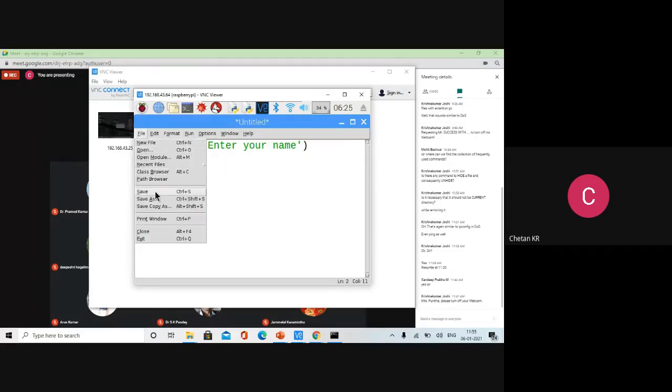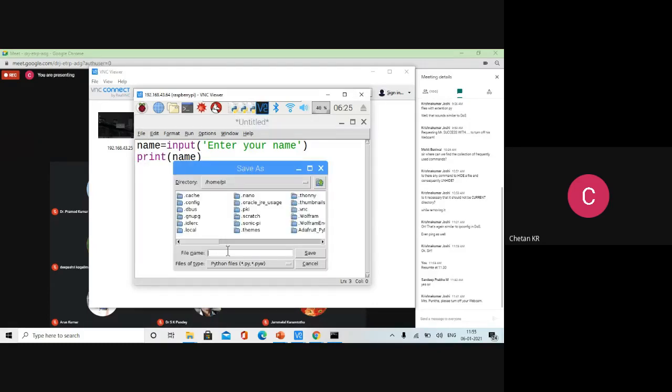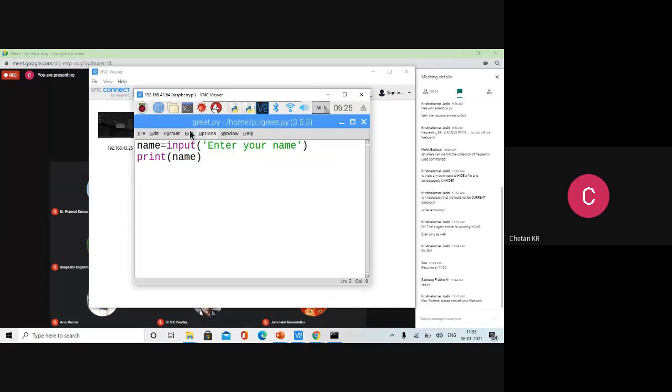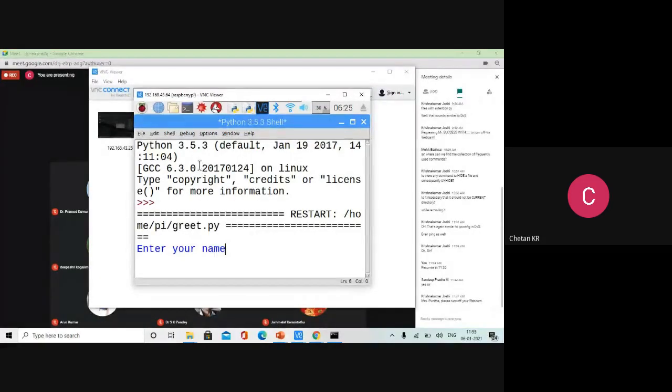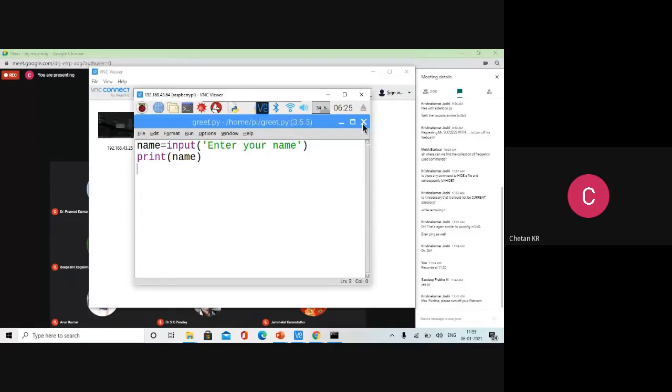So let us save, Control S. Let me say nm is my program. So greet, a very proper name, greeting you, greet.py. Definitely in the workshop we want to greet you. So we are greeting, asking your name, enter your name. Say I will give Robin. Robin comes. Maybe something I can append to that, because whatever you typed, you got the same thing.